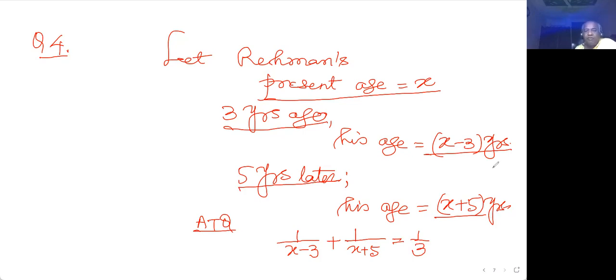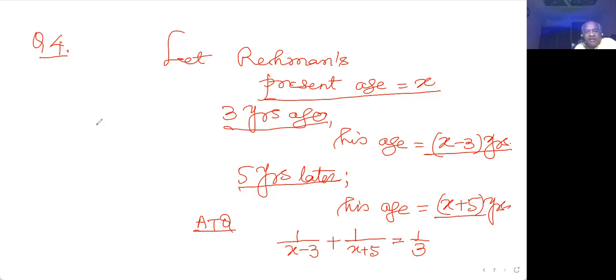I have to make the conditions clear first, and then I read the sum again, and that says the sum of the reciprocals. So the reciprocal of this is 1 upon x minus 3, and the reciprocal of this is 1 upon x plus 5. And they say the sum of these two, so I've added these two and written equal to 1 by 3 according to the question.